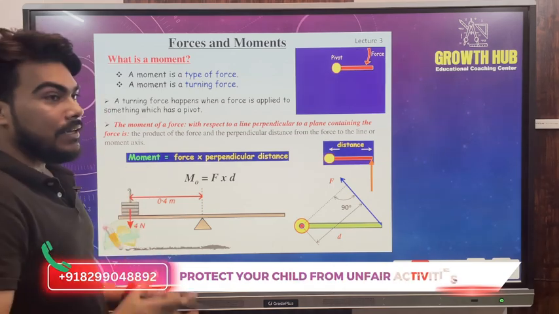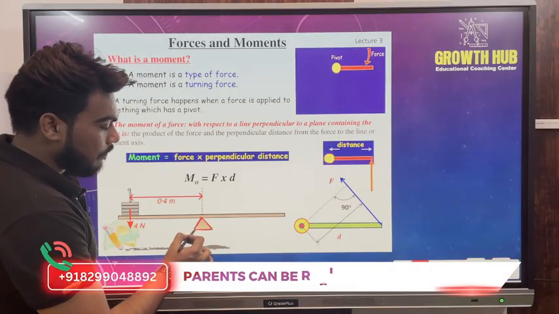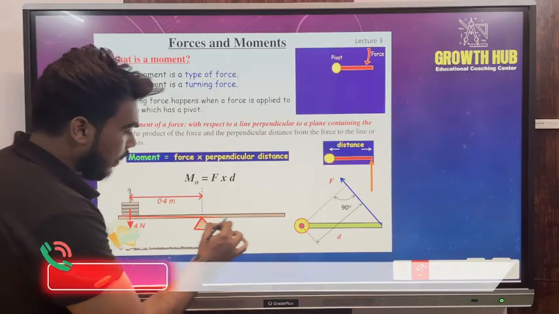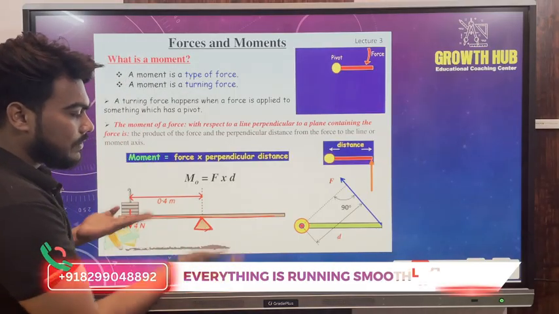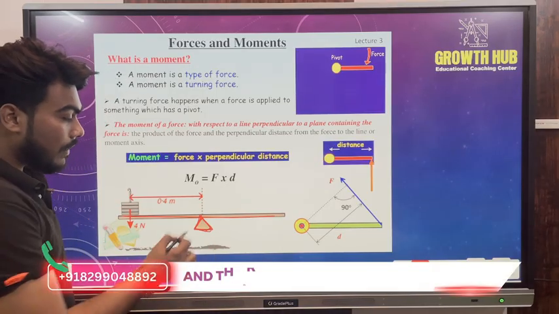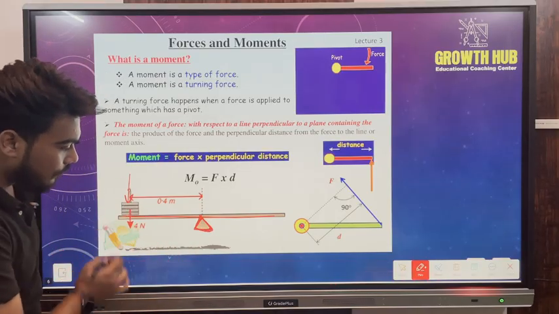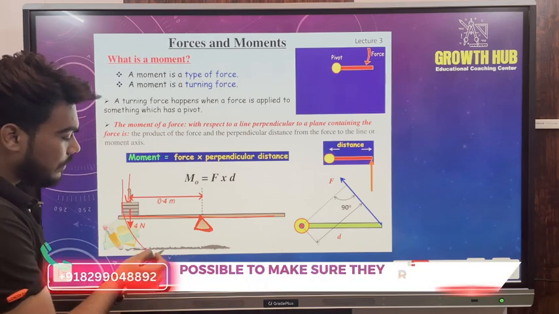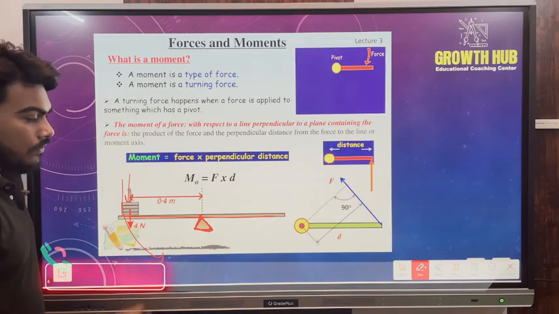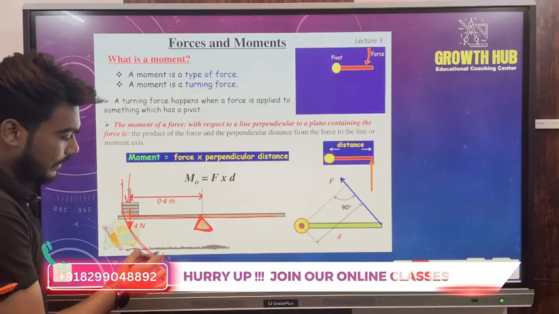So when a body is pivoted at any point, that means it is rigid at this point. Point of pivotation is called when the body is fixed at this point. This rod can be moved either side, but this is fixed at this point. This is called point of pivotation. And at this point of pivotation, whenever we apply a force, it tends to turn this object. It will move this object about this point of pivotation. That means this will act as an axis of rotation for this object.